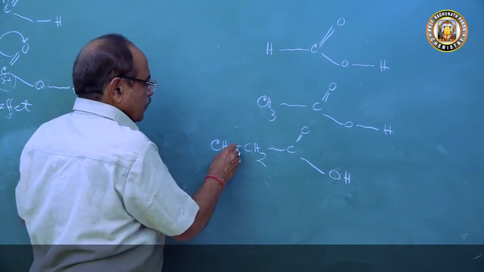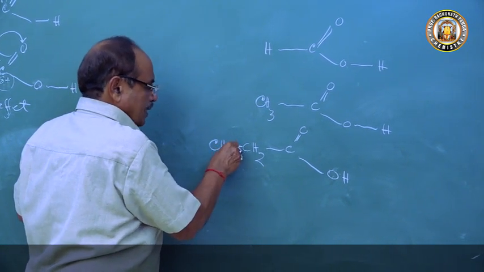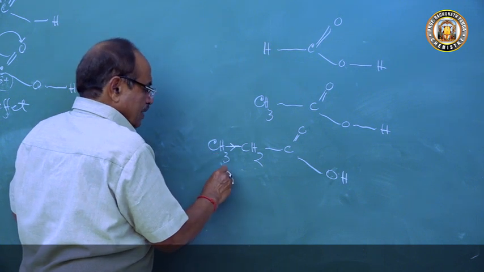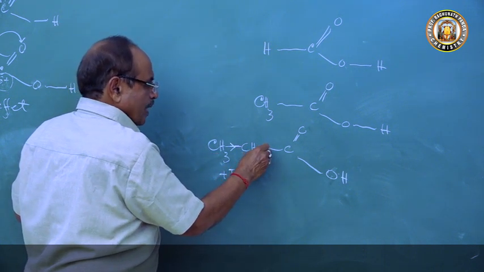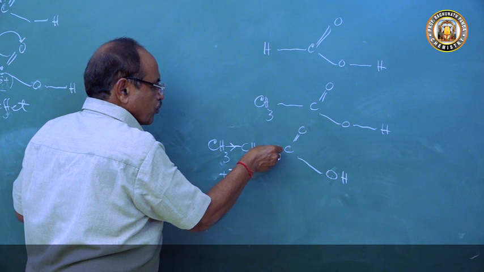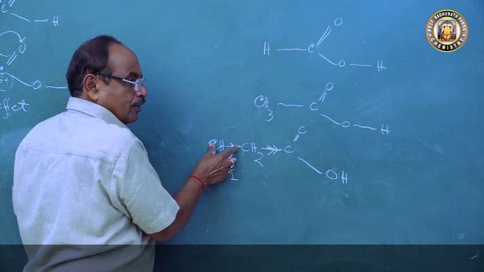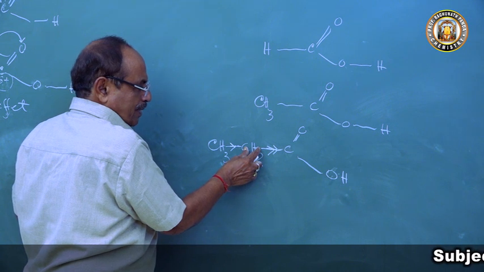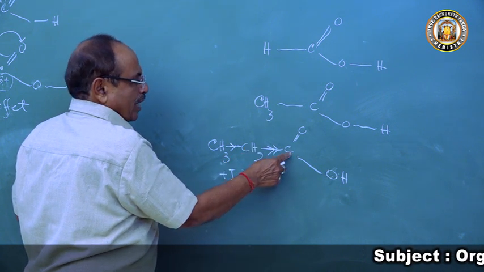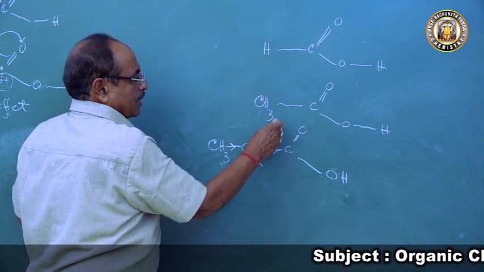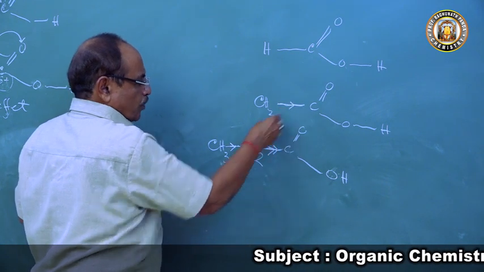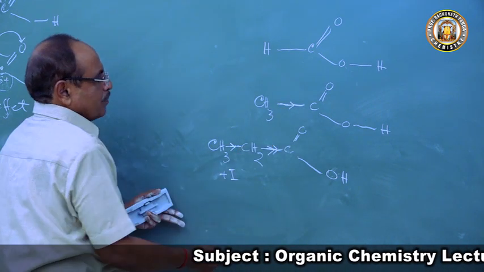So in propionic acid, the CH3 has a plus I effect, and again the CH2 group has a plus I effect. So we will have two plus I effects on the carbon atom, the plus I effect due to the methyl group plus that of the CH2 group, so twice the decrease, but in acetic acid it decreases once. If you go to butyric acid, the same thing happens.